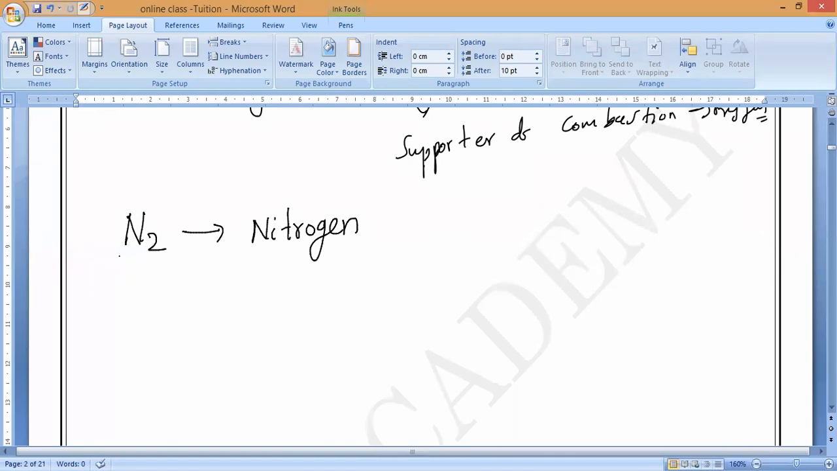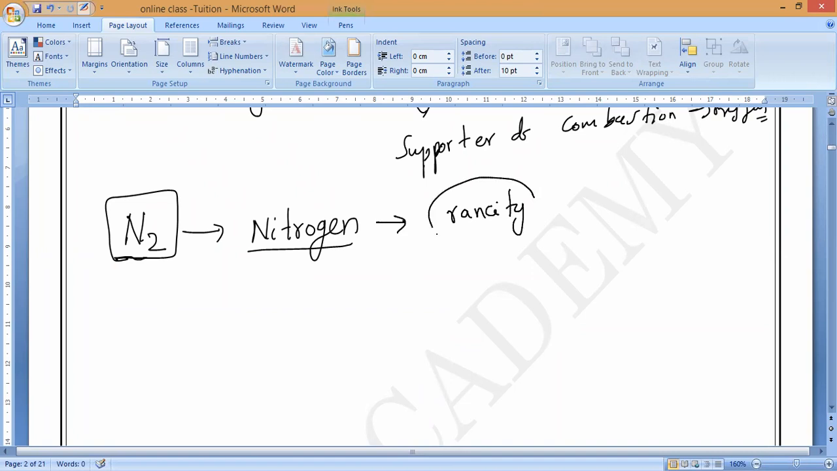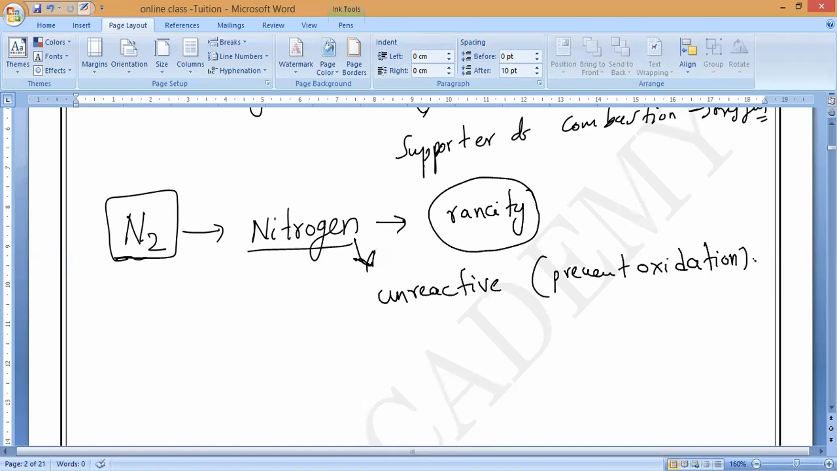We have a lot of applications of this nitrogen, as I have taught you in the first chapter, chemical reactions and equations. Remember rancidity? Yes, nitrogen we are using to control rancidity. Inside chips packets and all, they keep nitrogen gas, because it is an unreactive gas, and it will prevent oxidation. Do you understand?